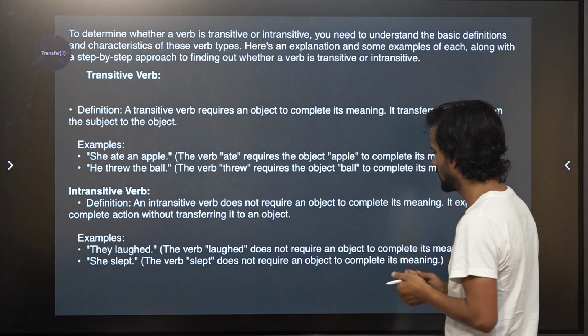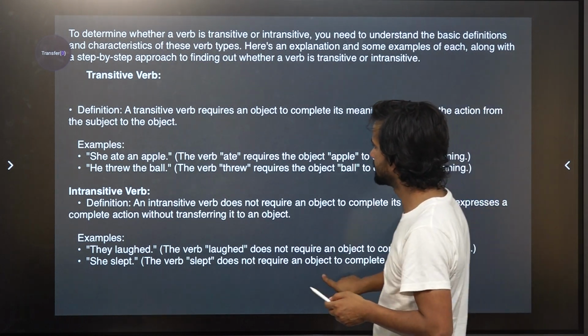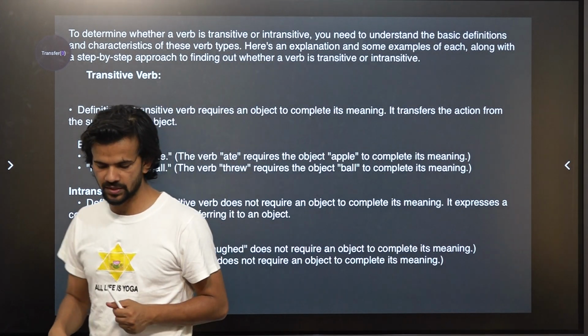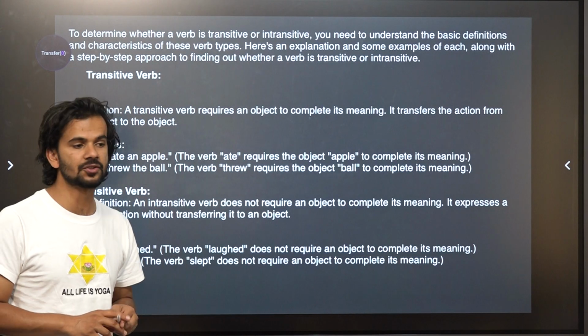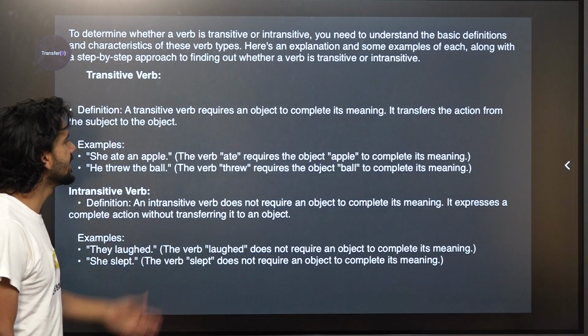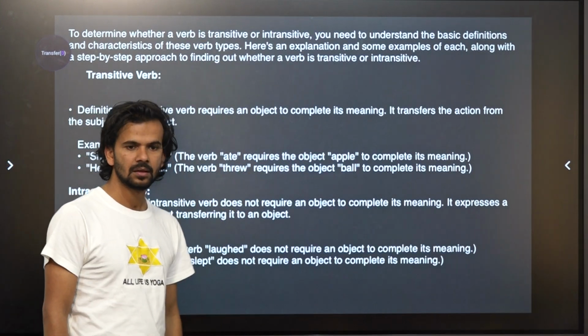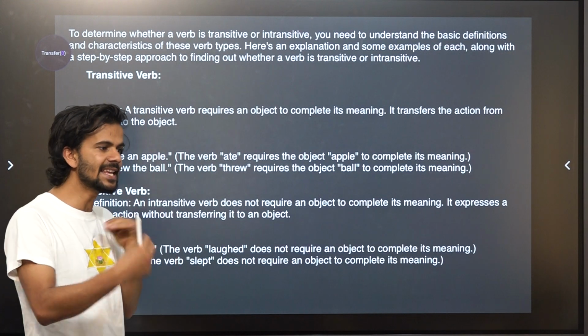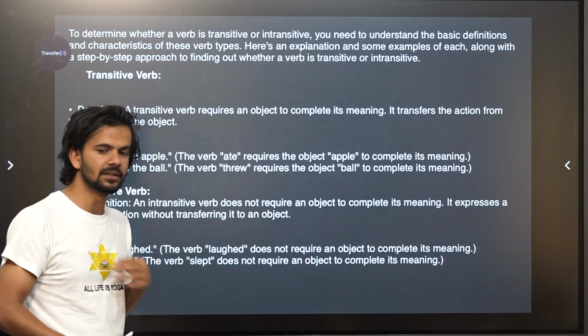Alright, you need what? You need an object. You need something to make sense of the complete sentence. For example, here, she ate an apple. Ate requires an apple, right? You cannot eat without an apple, or you cannot eat without something. Chapati, bread.